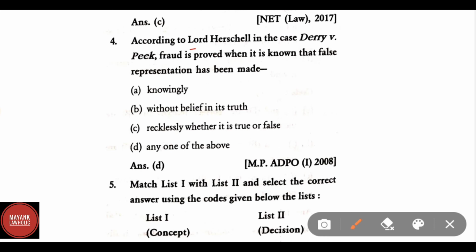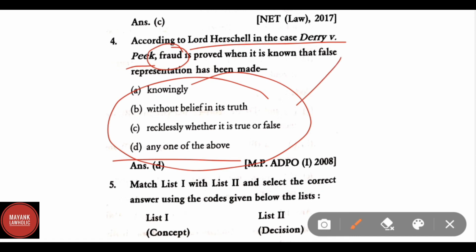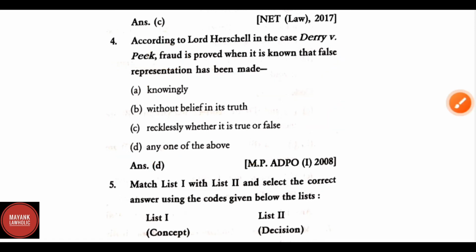According to Lord Herschel, in the case of Derry versus Peak, fraud is proved when it is known that false representation has been made. Options are A, knowingly; B, without belief in its truth; C, recklessly, whether it is true or false; and D, any of the above. Correct answer is D, any of the above: knowingly, without belief in its truth, and recklessly, whether it is true or false.